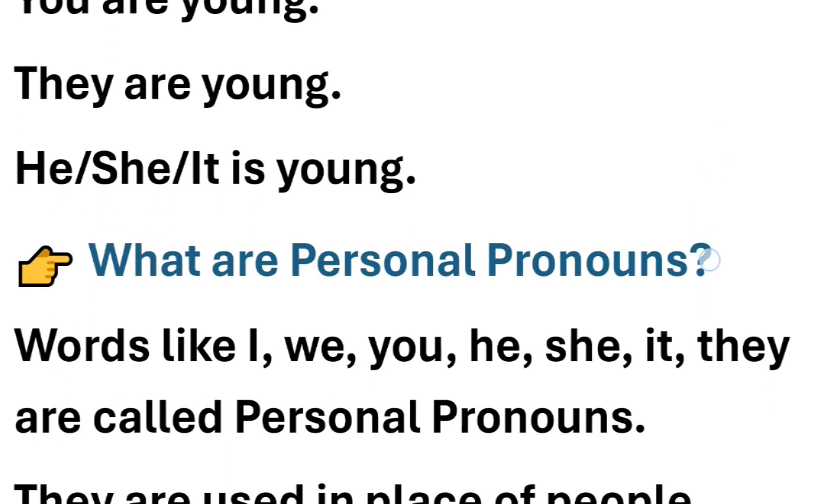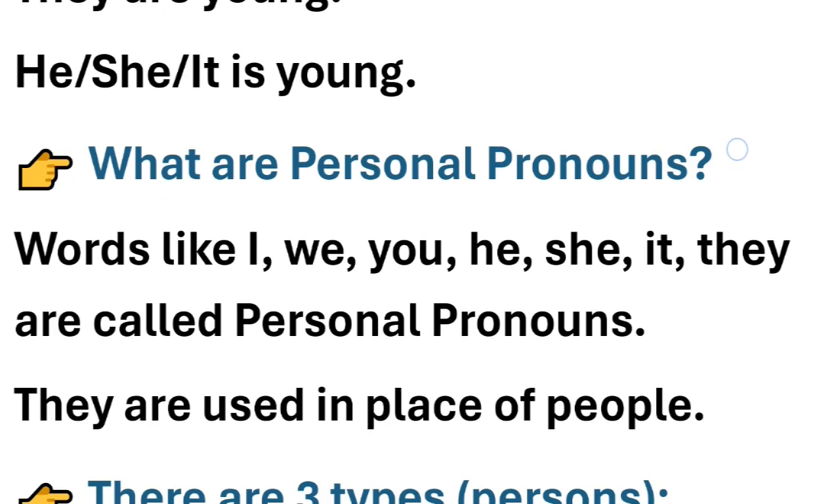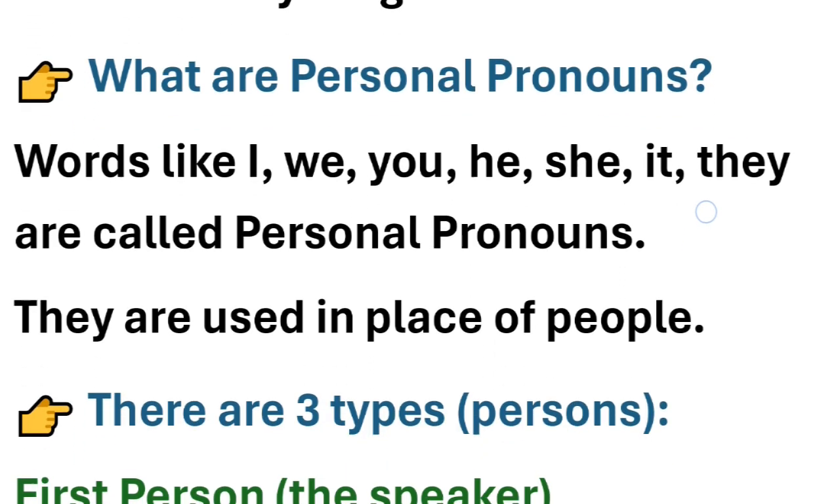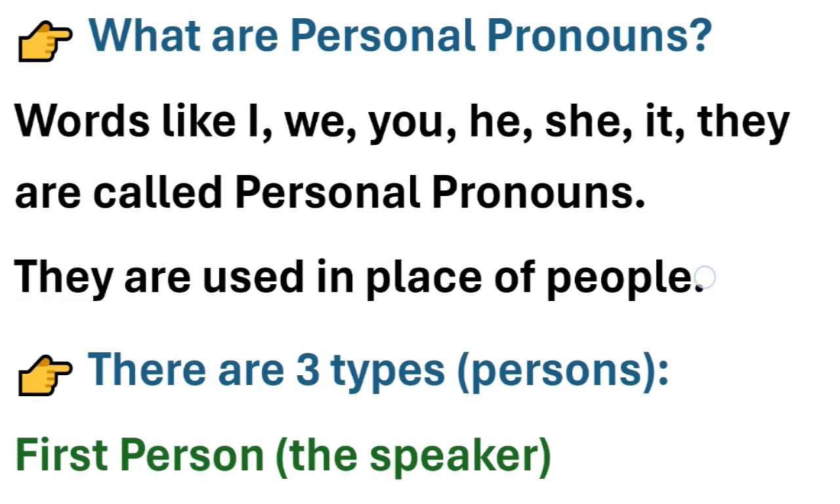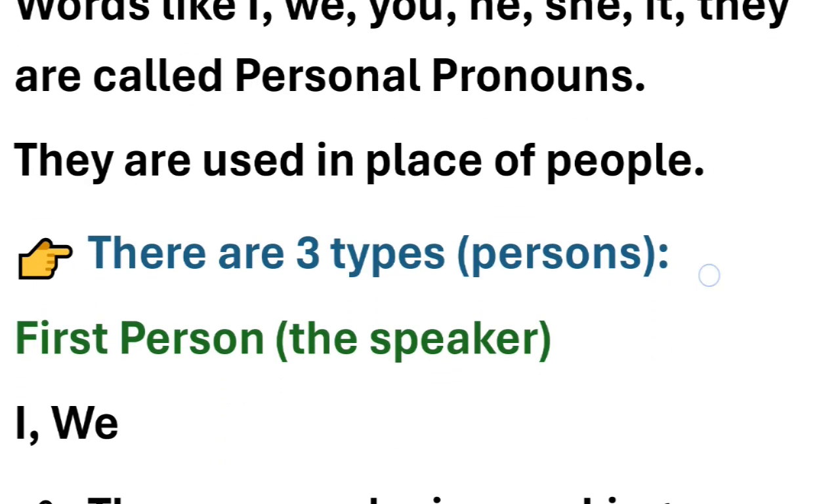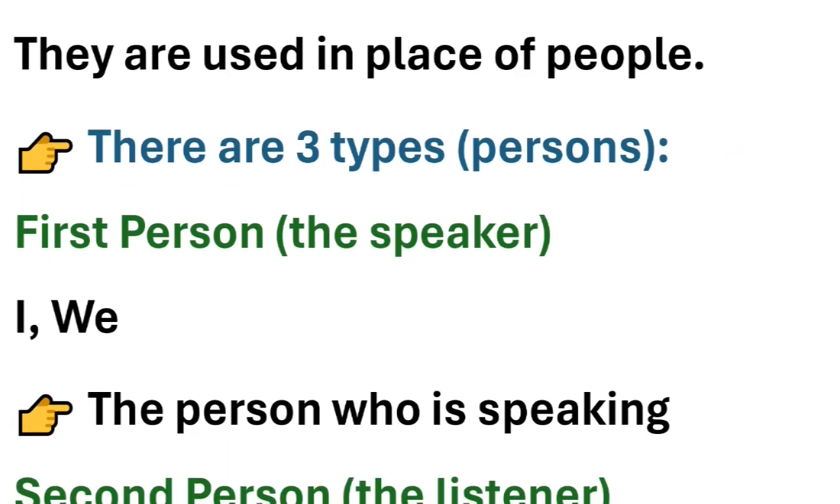So what are personal pronouns really? Words like I, we, you, he, she, it, they are called personal pronouns. They're used in place of people. So initially when we talk about any person, we introduce them in a sentence, and after that we use these words as personal pronouns. They're used in place of people. They are of three types, the persons. So let's talk about that.